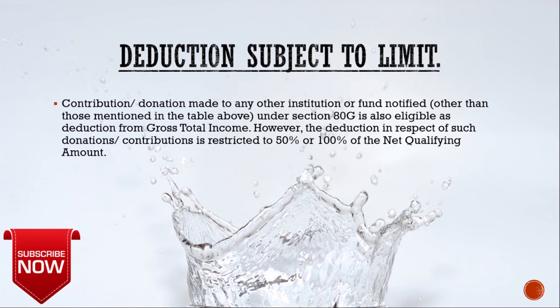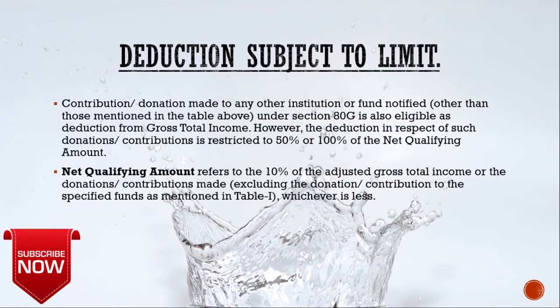So friends, you will be getting question that what is the net qualifying amount? So friends, net qualifying amount means 10% of adjusted gross total income or donation or contribution made excluding the donation or contribution to the institution or fund discussed in the earlier slide, whichever is lower. That means if your 10% of adjusted gross total income is 60,000, donation or contribution made to such institution is 70,000, then you will be eligible for the deduction for 100% or 50% of rupees 60,000 under this section.